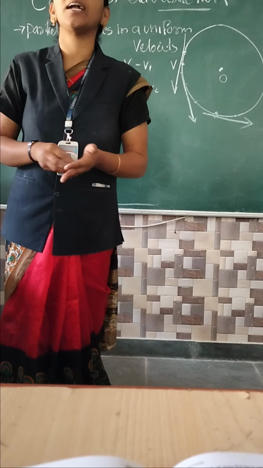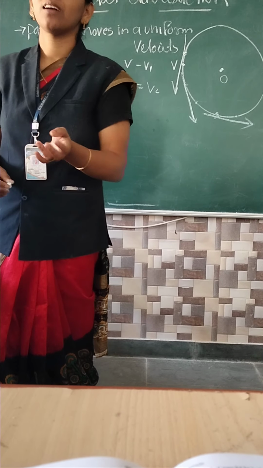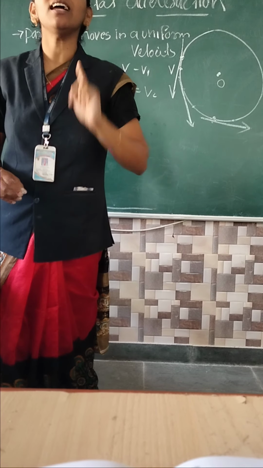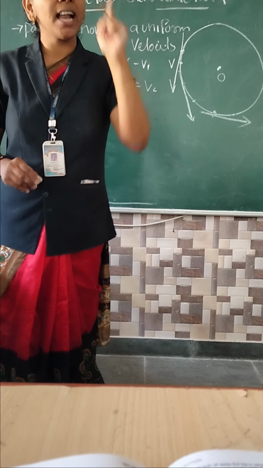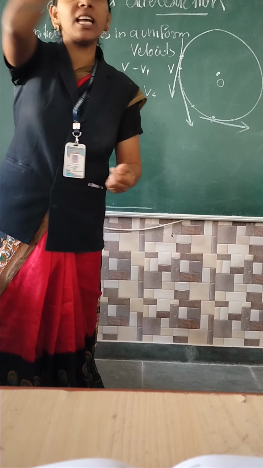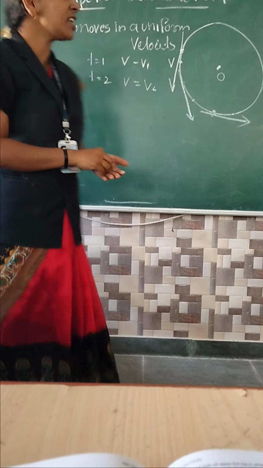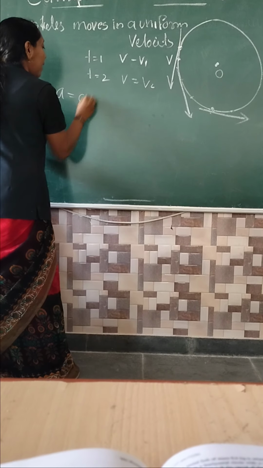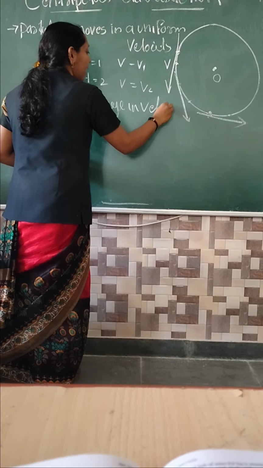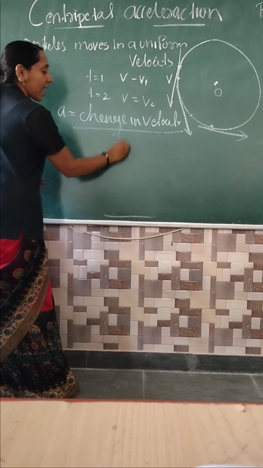Making 90 degrees to the surface. Yesterday the madam said centripetal acceleration is tangential, but not like that. The velocity of the particles is tangential, at different tangents at different points. That velocity changes with respect to time. Change in velocity divided by time is called acceleration.